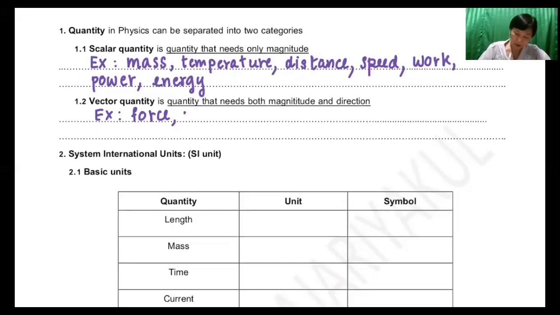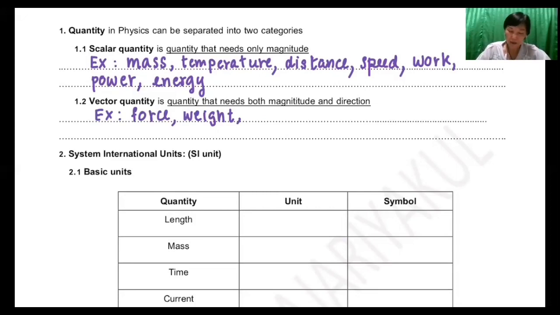So I will list weight as one example of vector quantity, because weight is a kind of force. Weight is not scalar quantity, but it is vector quantity because weight is force that Earth exerts on the object in downward direction. So the direction of weight is always down to the center of Earth.